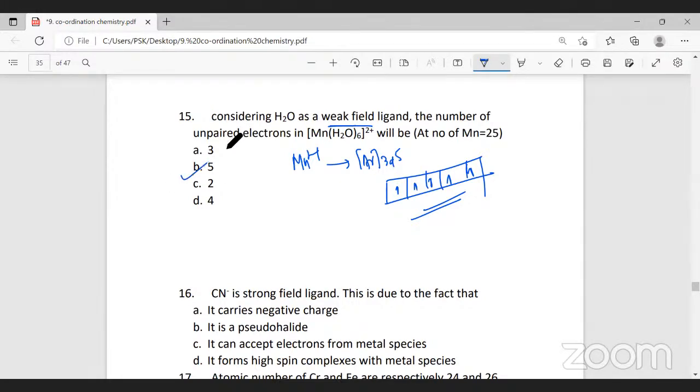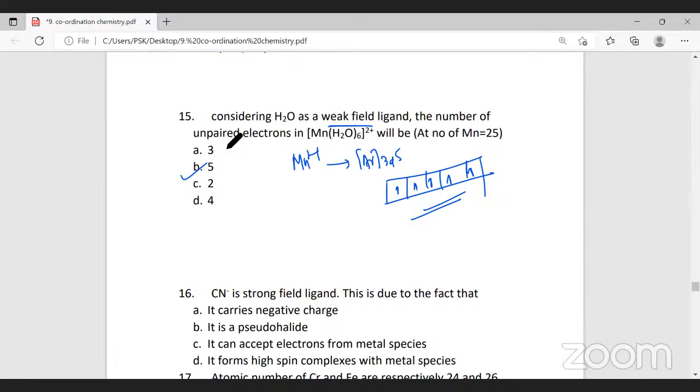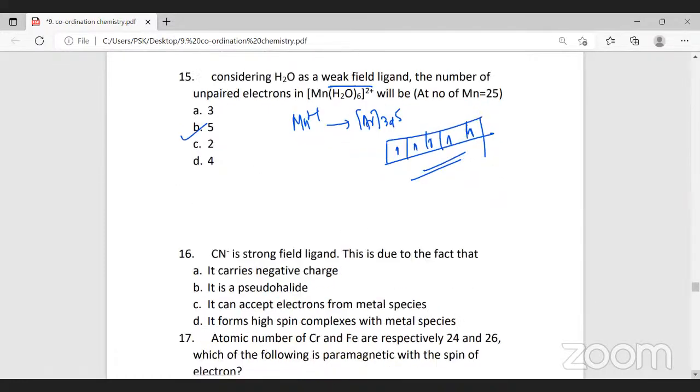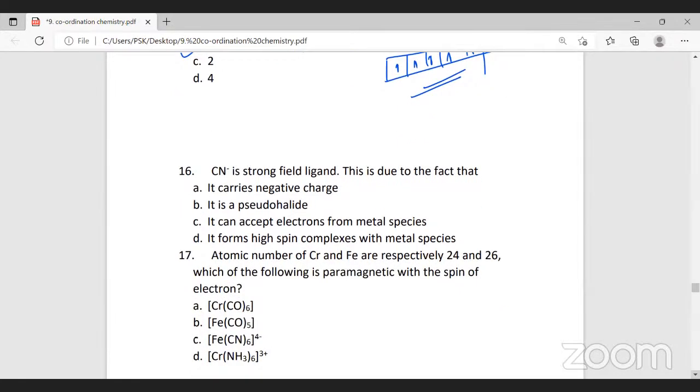Option B. All right. The next question, the 16th question. Cyanide, CN minus, is a strong field ligand. This is due to the fact that it carries a negative charge. It is a pseudo halide. It can accept electrons from the metal species. It forms a high spin complex. What is the answer for this question? CN is a strong field ligand. This is due to the fact that it carries a negative charge. It is a pseudo halide.